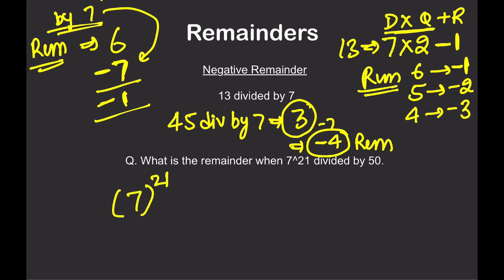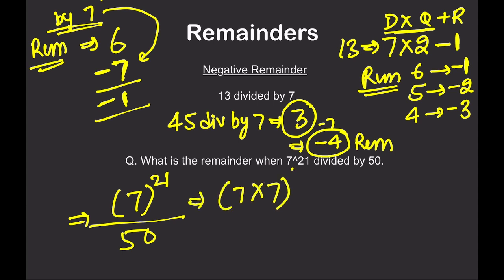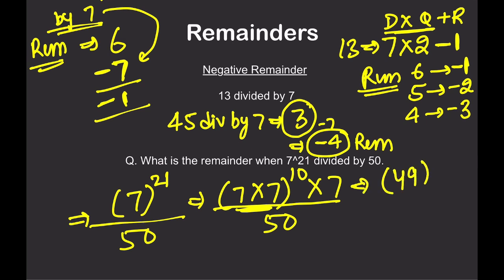7 raised to power 21 when divided by 50, give me the remainder. See, I don't know divisibility by 50 that easily. So what can I do? I can write 7 into 7 raised to power 20, so 20 plus 1 is 21, divided by 50. Now I can write it like 49 raised to power 10 into 7 divided by 50.